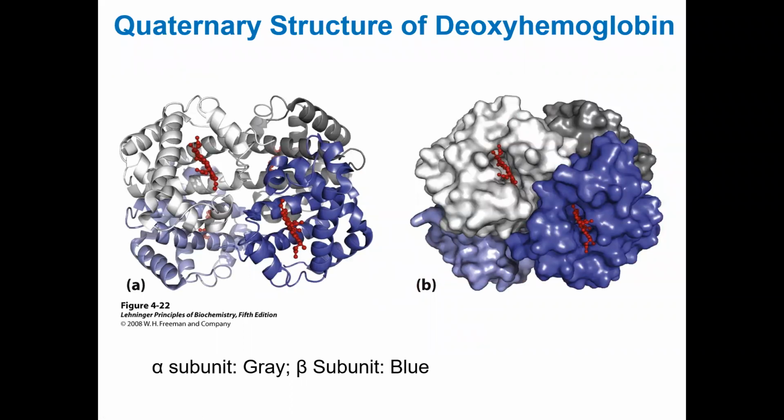I already talked about this. Myoglobin is one polypeptide unit with one heme binding site. Hemoglobin, on the other hand, has 4 polypeptides, and each of those polypeptides can bind one heme unit, right? I'm showing you in the red here. And hemoglobin functions as a tetramer.